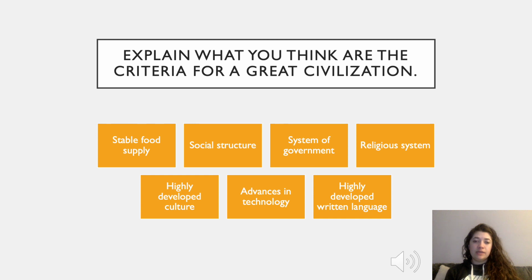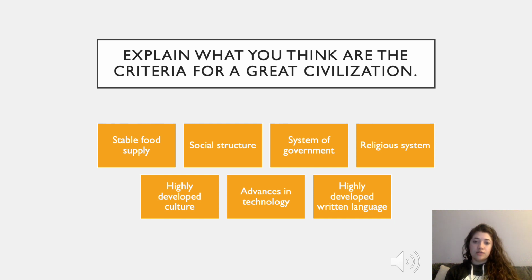Next, I'm going to be explaining what I think the criteria are for a great civilization. So obviously, the first thing is a stable food supply. Without food and nutrients, nobody can function or participate in society. A social structure is also a top priority for a great civilization.